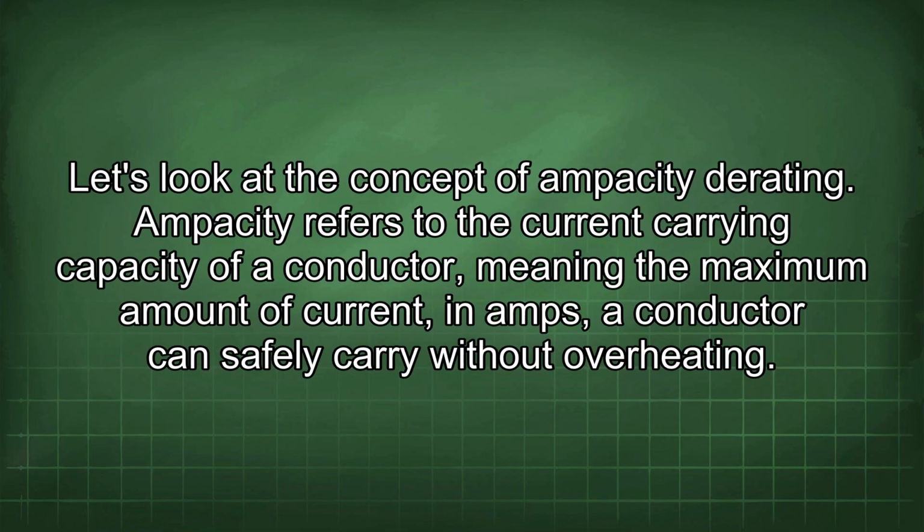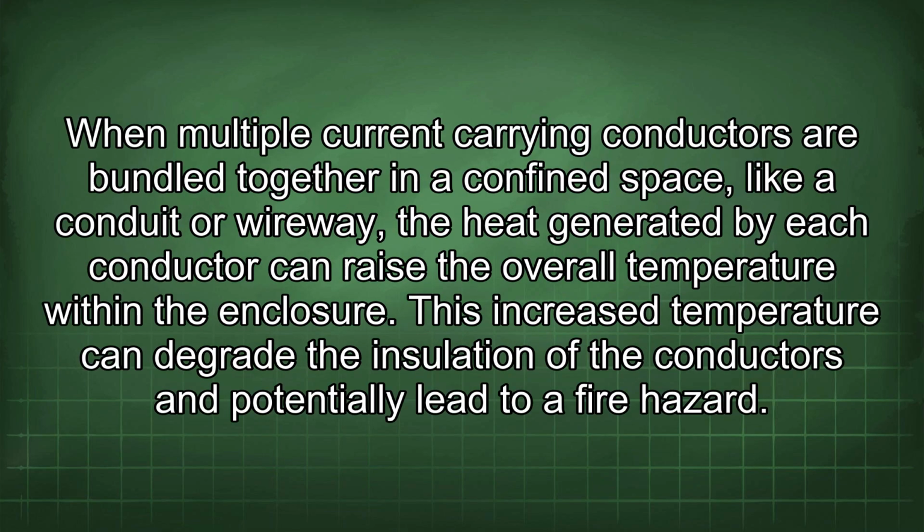Let's look at the concept of ampacity derating. Ampacity refers to the current carrying capacity of a conductor, meaning the maximum amount of current, in amps, a conductor can safely carry without overheating. When multiple current carrying conductors are bundled together in a confined space, like a conduit or wireway, the heat generated by each conductor can raise the overall temperature within the enclosure.